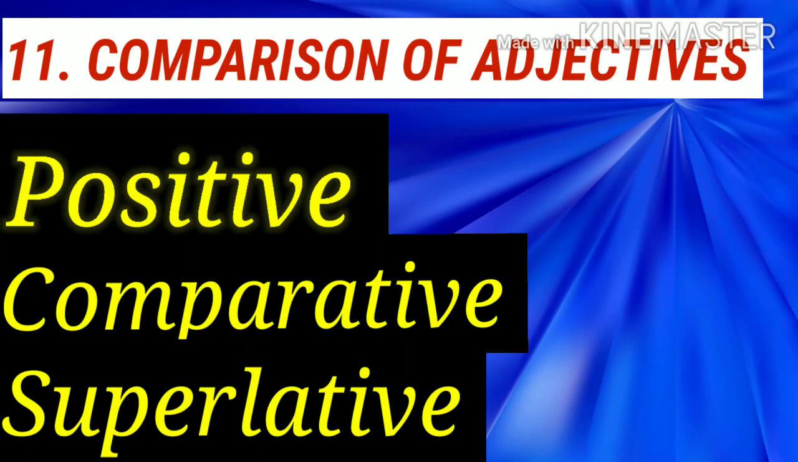You already know what are adjectives. They describe the nouns. Now what do you mean by comparison? Comparison means to compare two things or more than two things. There are three degrees of comparison. First one is positive degree, second one is comparative degree, and the third one is superlative degree.